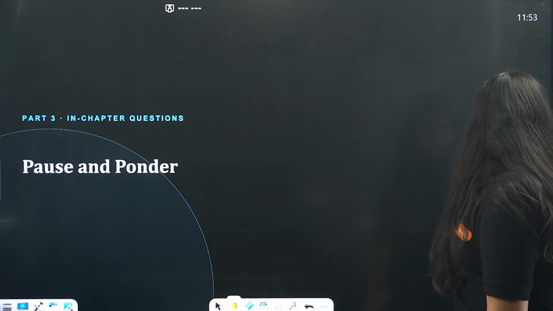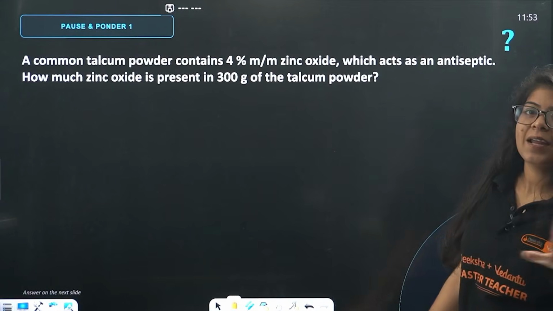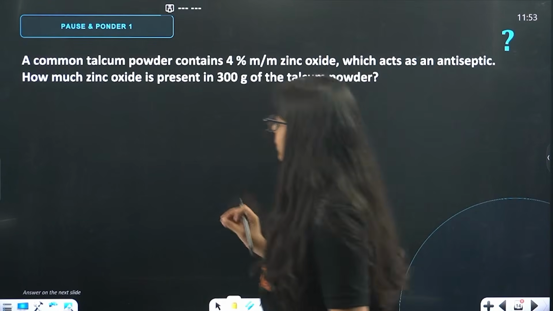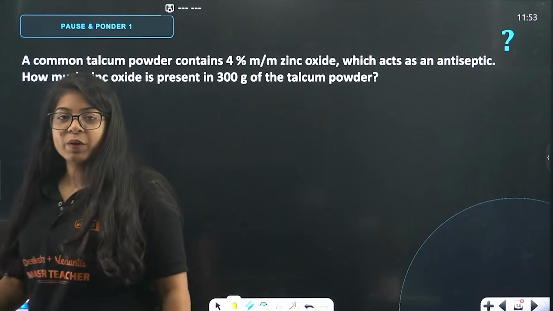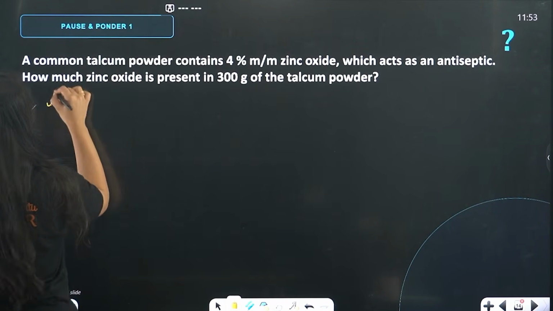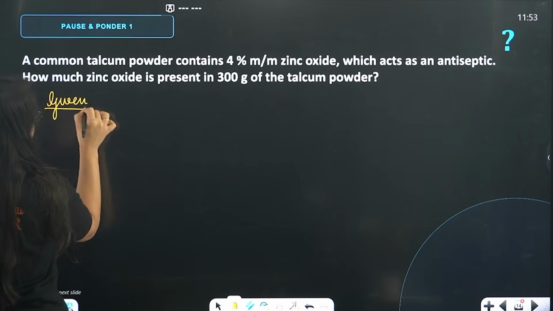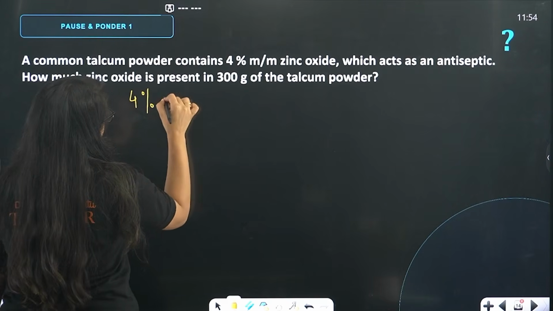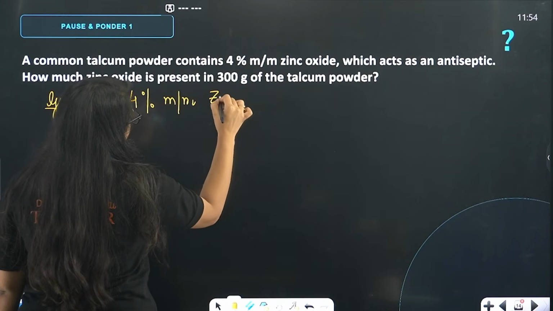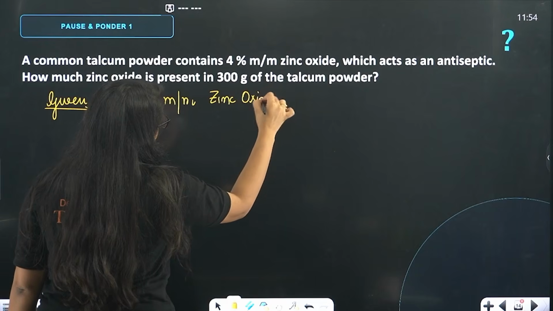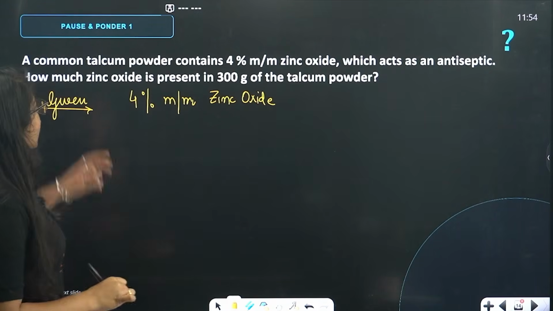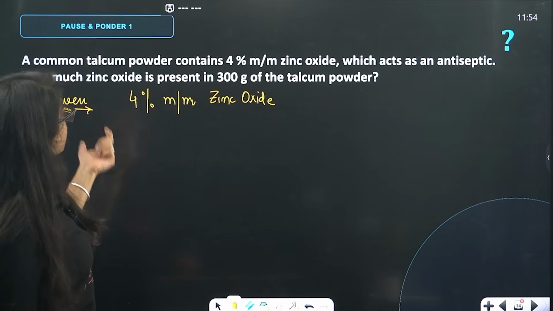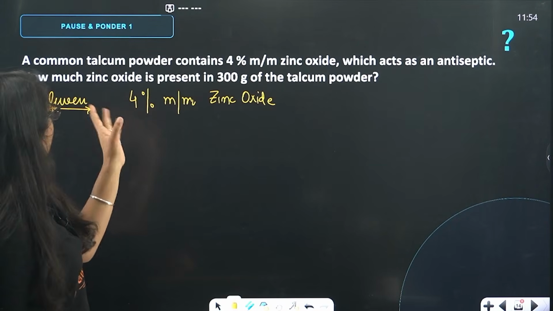Okay. Next. On your screen, we are having a little bit of numericals now. A common talcum powder contains 4% m by m. What do we do when we start doing numericals? We write as we read. So, given is 4% m by m zinc oxide. A common talcum powder contains 4% zinc oxide, which acts as an antiseptic. How much zinc oxide is present in 300 gram of talcum powder?